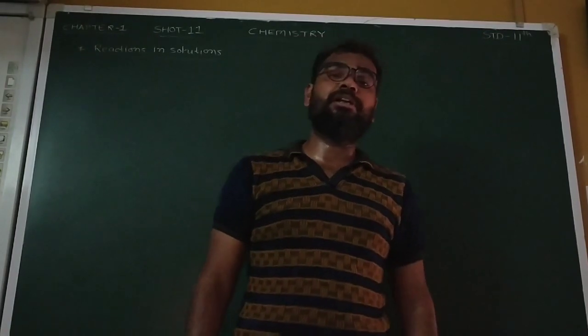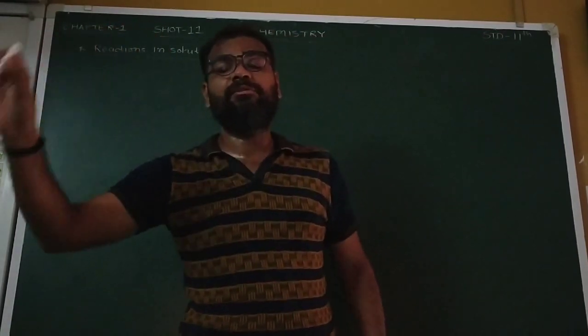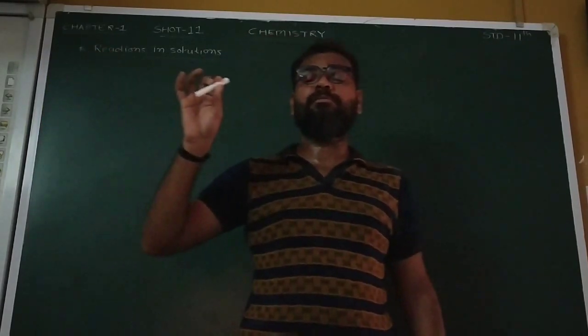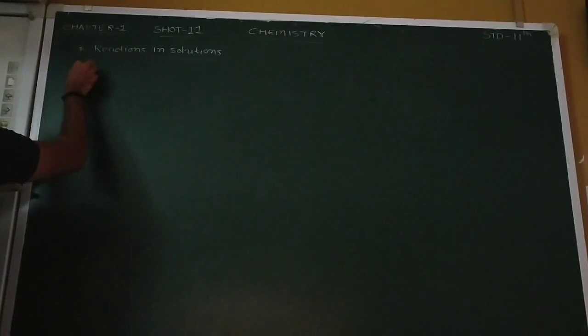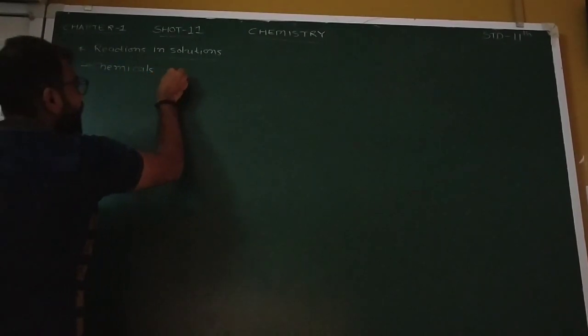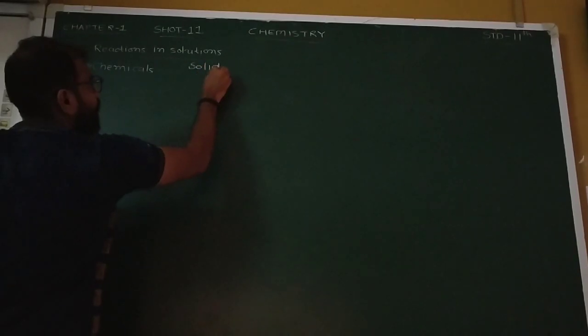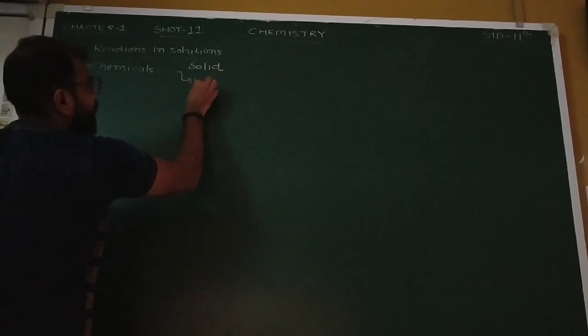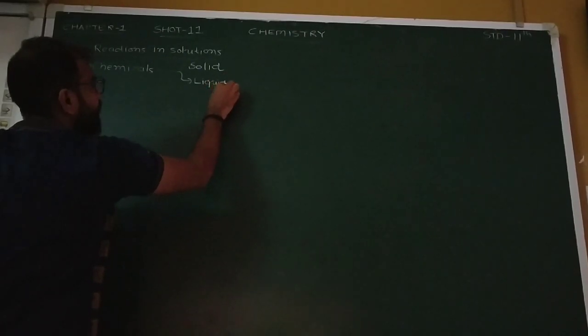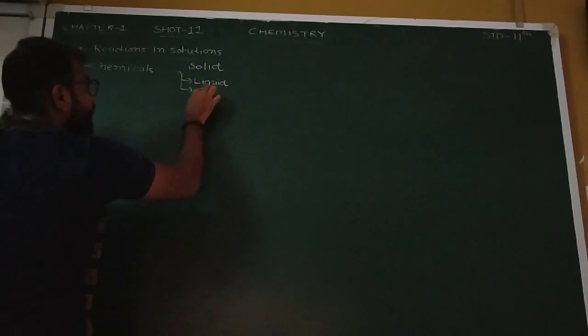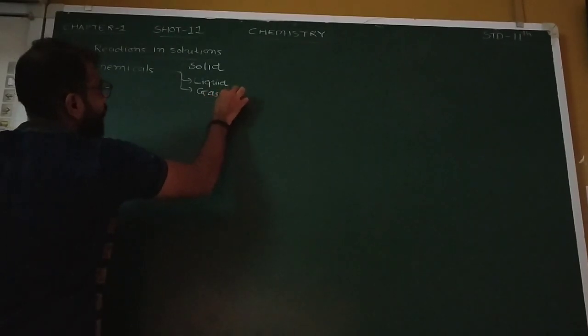These chemicals are sometimes available in the form of liquid, sometimes in the form of solid, and a few are available in the form of gases also.